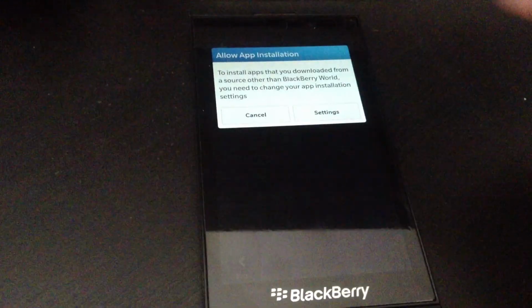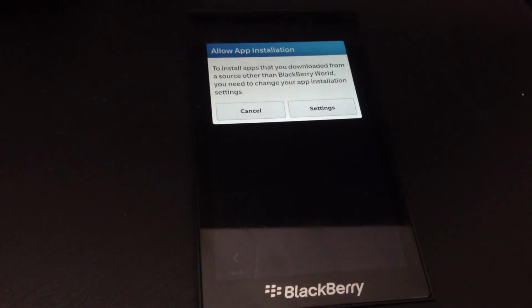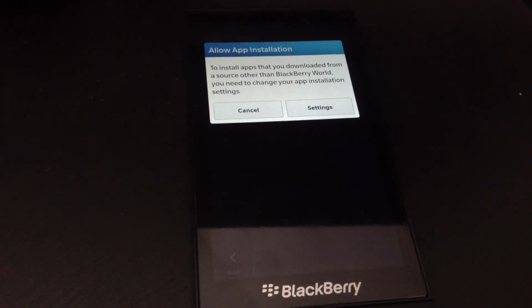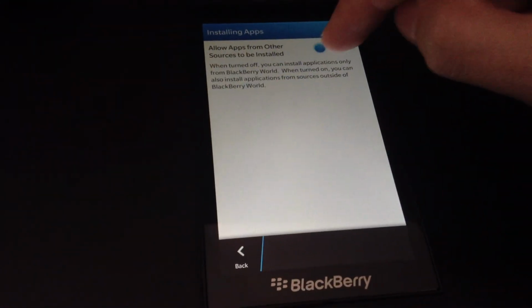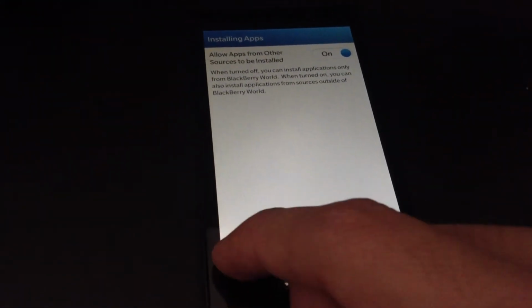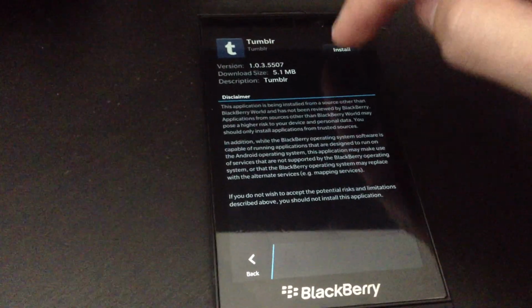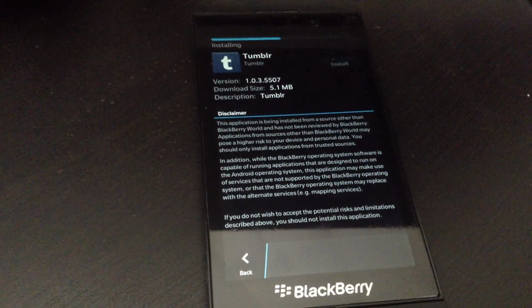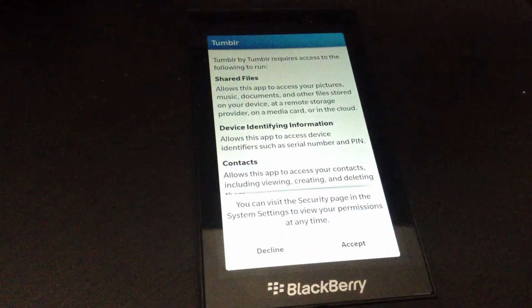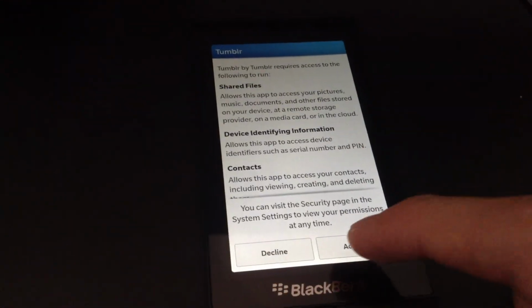Hit install. And we're going to have to turn on the allow app installation option. So just go to settings and just turn that on and hit back. And hit install again. And now we wait until the app is done installing. Accept.